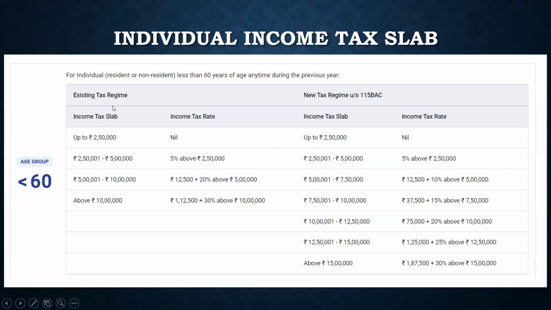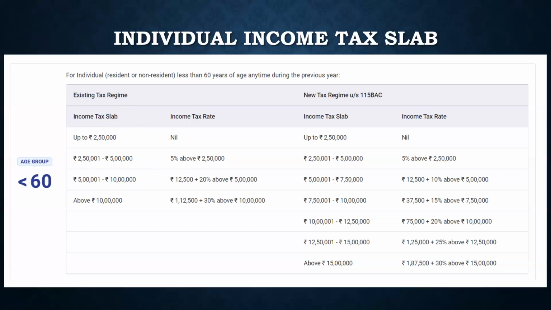What we usually do is the existing tax regime, where up to 2 lakh there is no income tax. 2 lakh 50,000 to 5 lakh there would be 5%. Once again, 5 lakh to 10 lakh there will be 20%, right? And above 10 lakh is 30%. However, there is a deduction, which is the 80C deduction. You can deduct 1 lakh 50,000, right? And there might be other deductions, like 80D, where your medical insurance premium can be deducted.